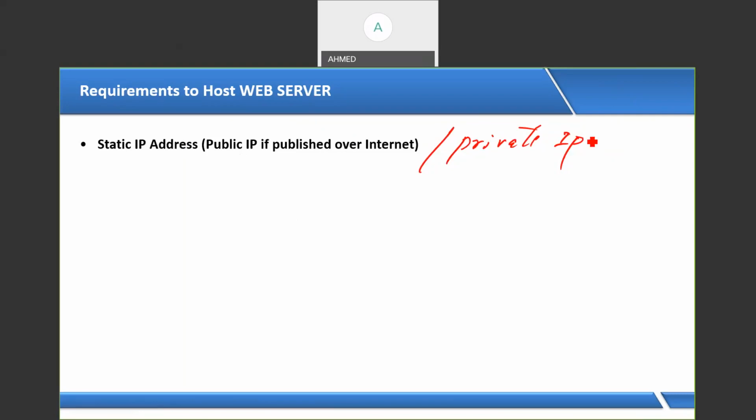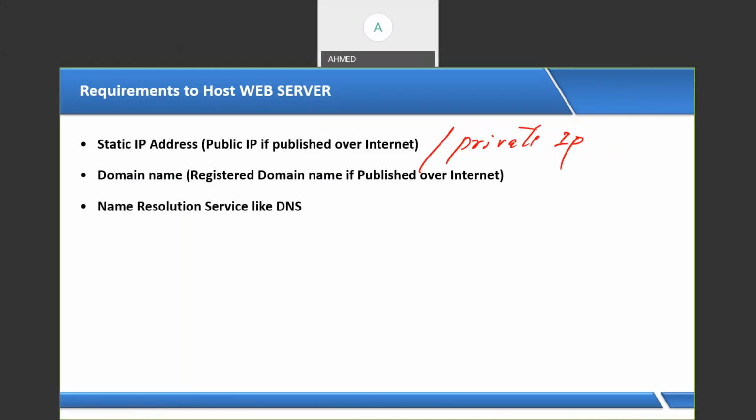Next, we require a domain name. If I'm hosting the website over the internet, our domain name should be registered with a registrar like GoDaddy, where you can register a domain name. But if I'm hosting the website within the LAN, I can use any name to host the site. Then we require DNS service to resolve the name to an IP address, because we are accessing the website by names here.